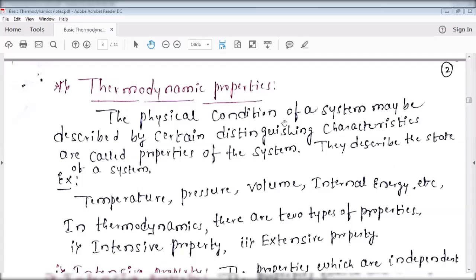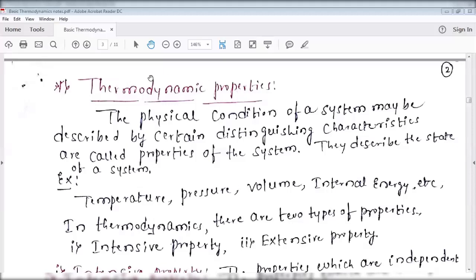Now I'll start. The next topic in thermodynamics is thermodynamic property. First, we'll go through the definition. The physical condition of a system may be described by certain distinguishing characteristics, which are called properties of a system.